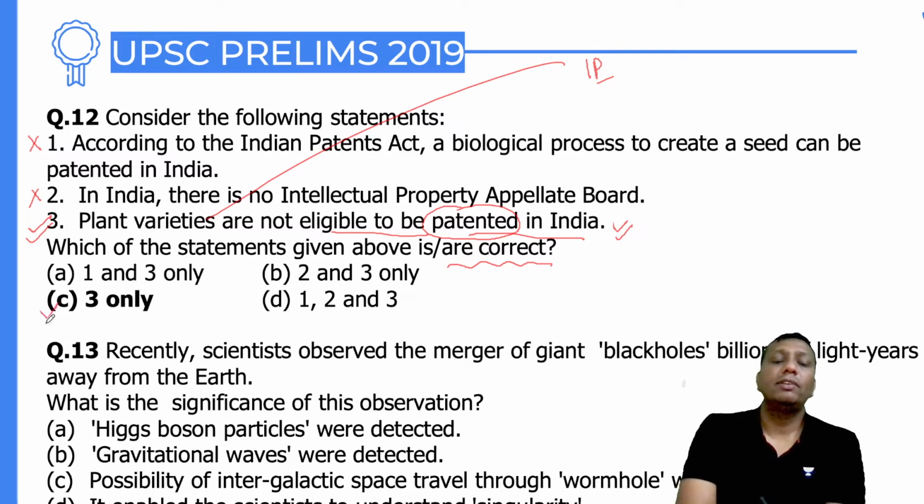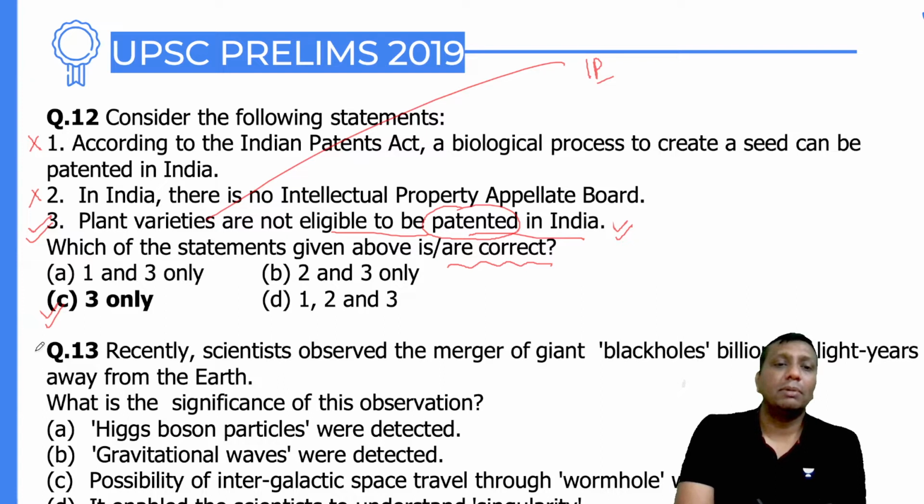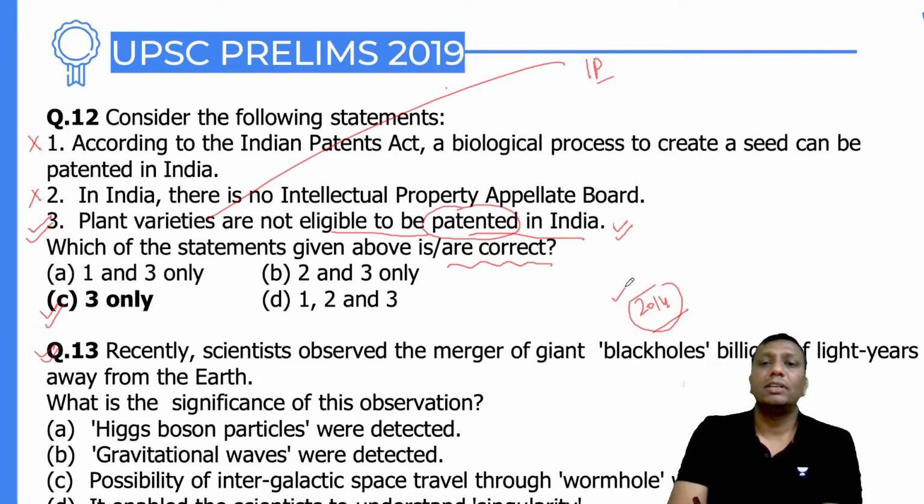You must be clear, guys. This is the rule of the patent here. Question number 13 happened in 2014. This experiment was proved in 2014, but the question came in 2019. Still, it is a static part.